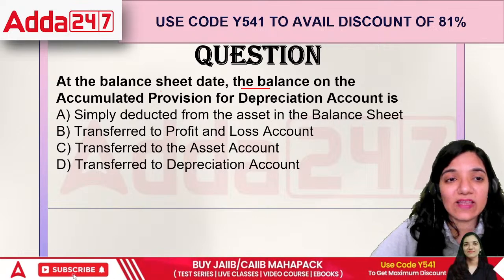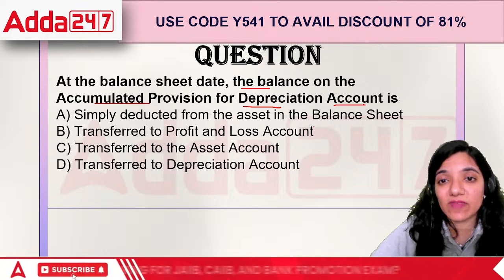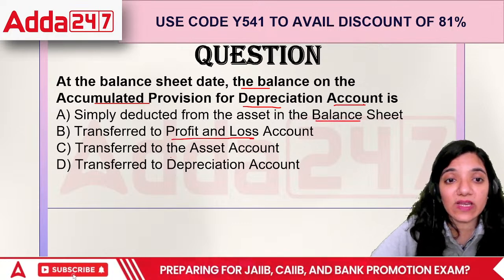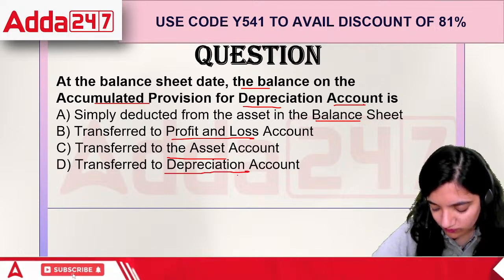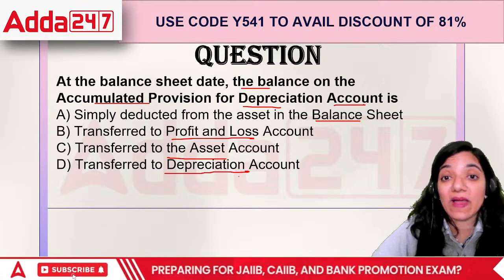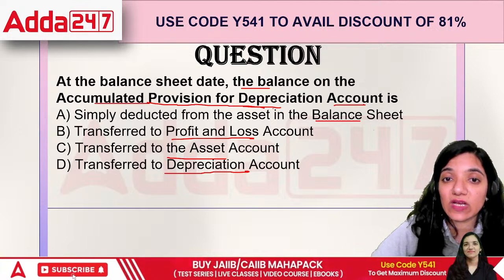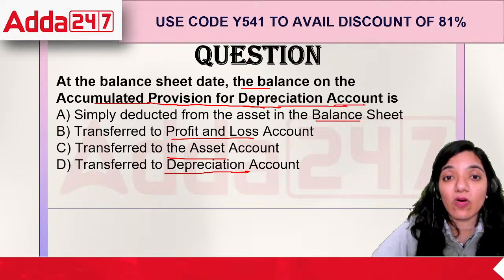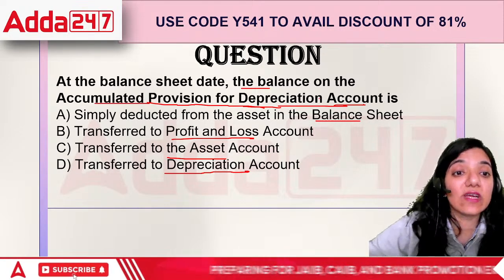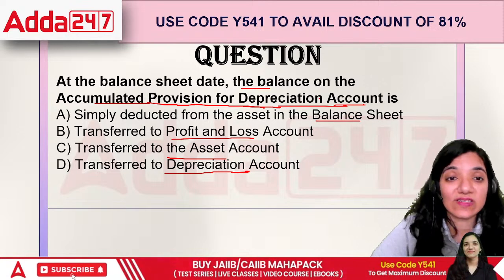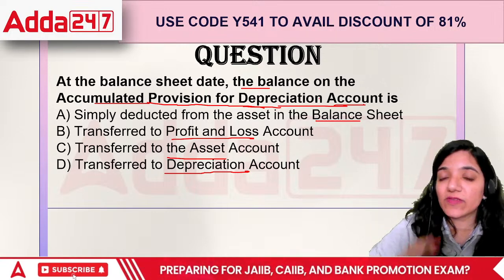At the balance sheet date, the balance on the accumulated provision for depreciation account is simply deducted from the assets in the balance sheet, transferred to P&L, transferred to asset account, or transferred to depreciation account. Balance sheet date is 31st of March. By the end of the year, we are going to put it.